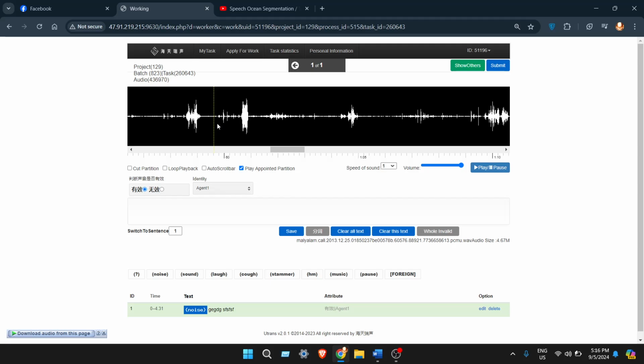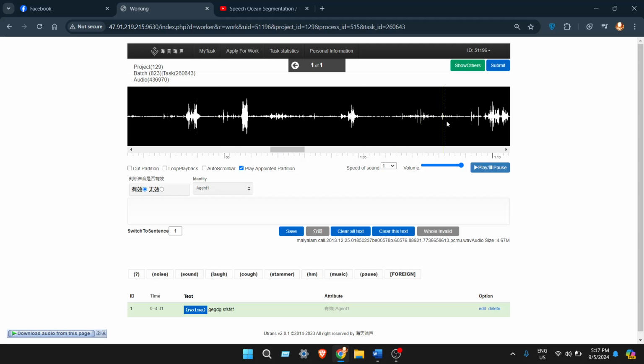Suppose the first speaker is agent one and he is speaking for the entire audio or more than one minute, then we cut a segment here. Why do we cut here? We cannot cut a segment inside an audio wave. We cannot cut an audio in the middle of speech. We need to cut in silent places. That's why we are cutting somewhere near here.